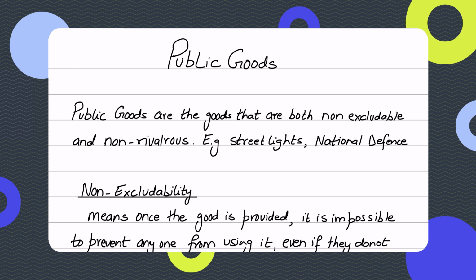Street lights, national defense, flood defense, or a lighthouse, these are all examples, or let's say public parks, although public parks are not pure public goods, but still they could be regarded as something that is known as quasi public goods.